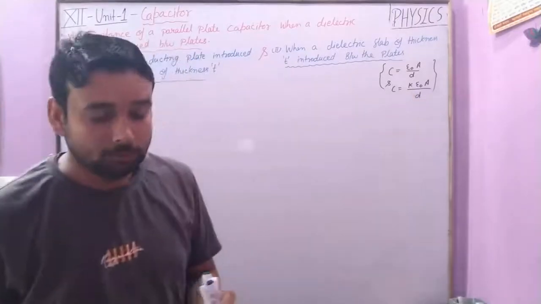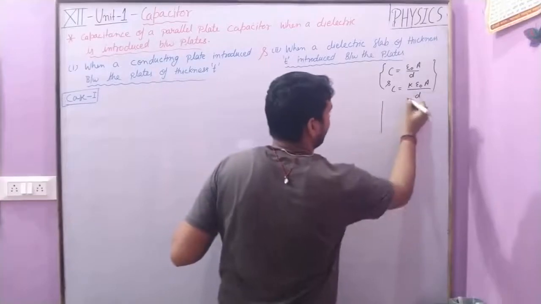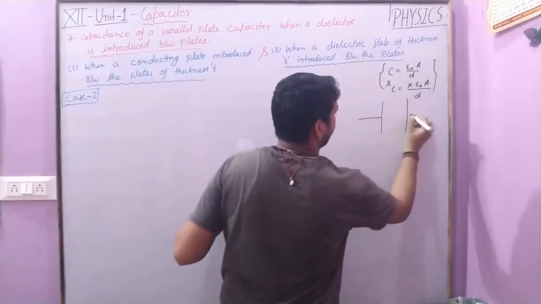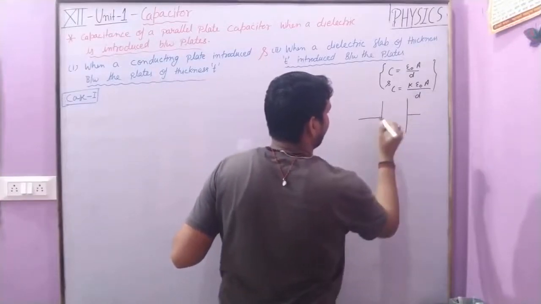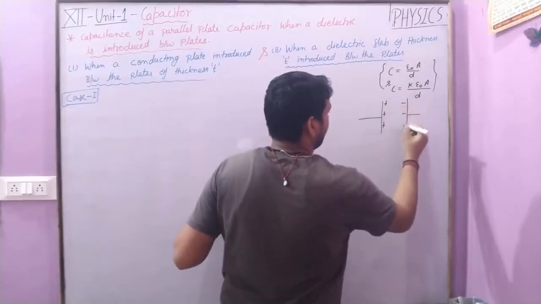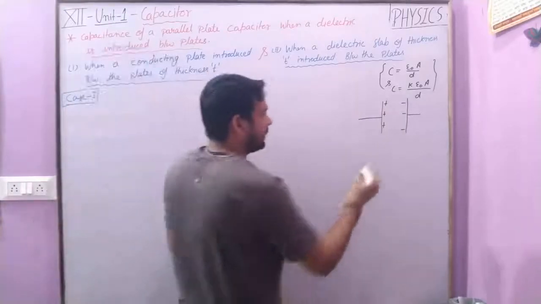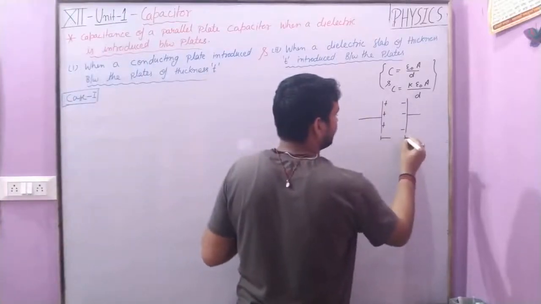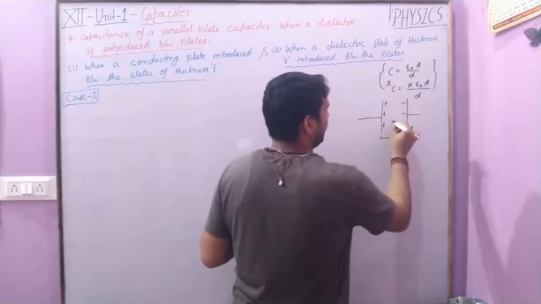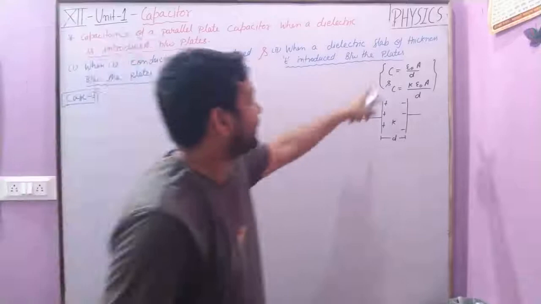Okay, now this is a simple case: a parallel plate capacitor with positive and negative plates kept apart a small distance d, having dielectric constant K in between the plates, we get this result.